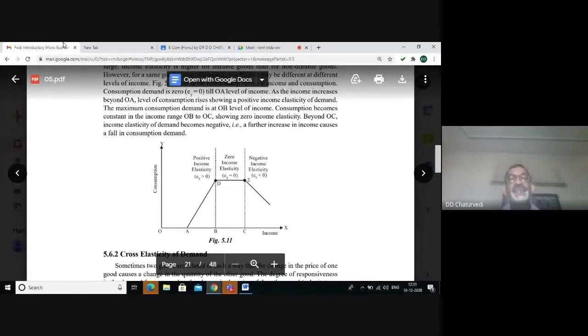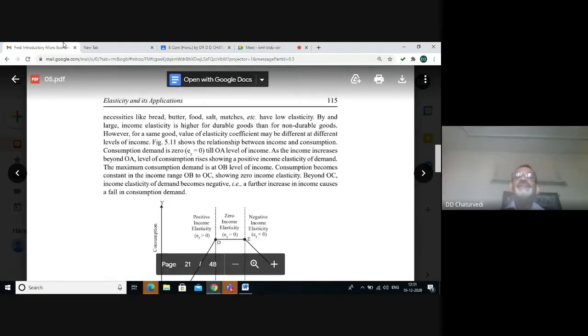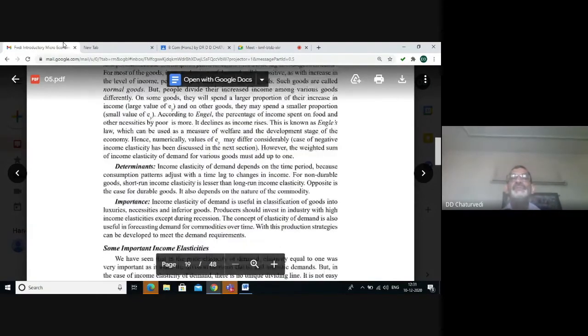When there is no change in consumption with increase in income, we have zero income elasticity. And when consumption falls with rise in the income, we have income elasticity being negative, and that shows the case of inferior goods. So inferior goods are those for which demand falls with rise in the income.